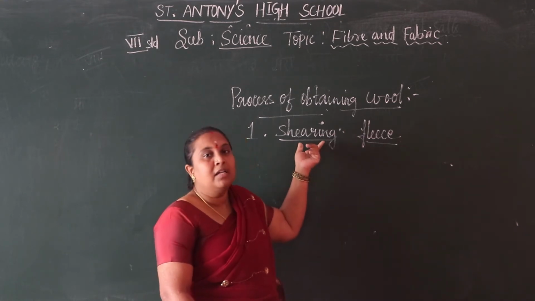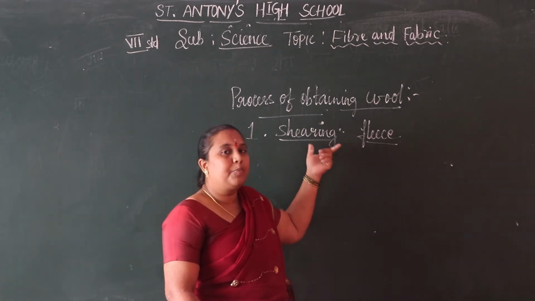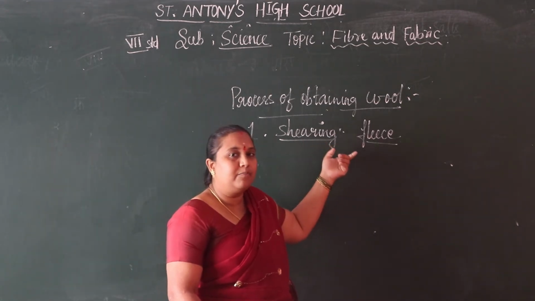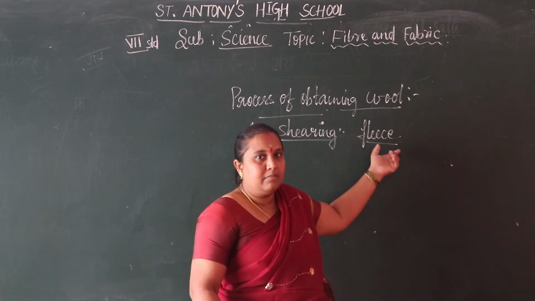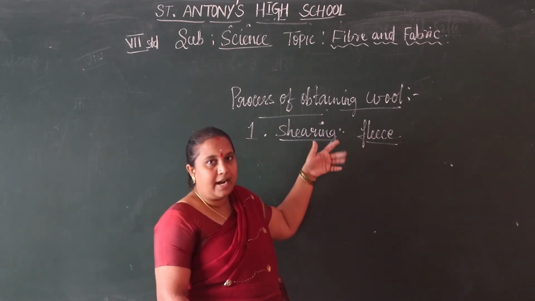Okay. So the first process is shearing. What does shearing mean? The process of removing fleece from the wool yielding animals. That is, we are removing the hairs from the wool yielding animals.